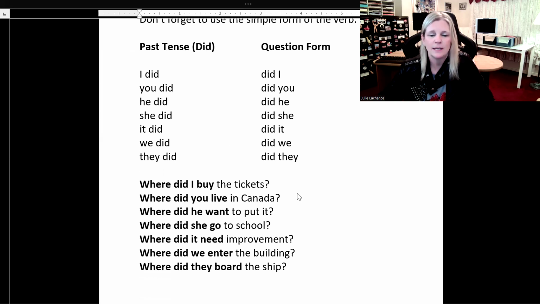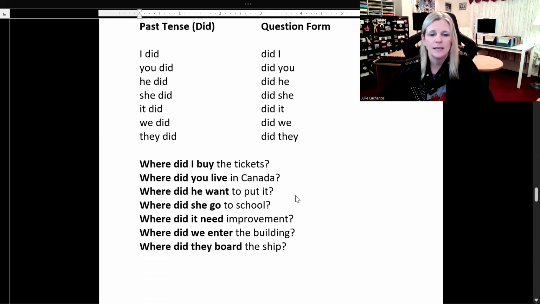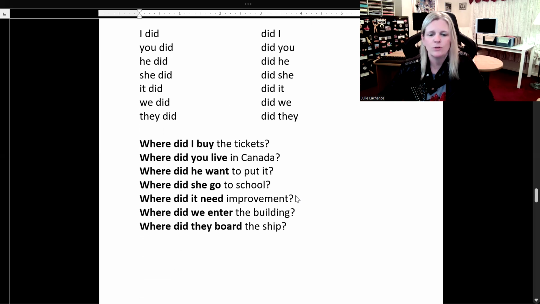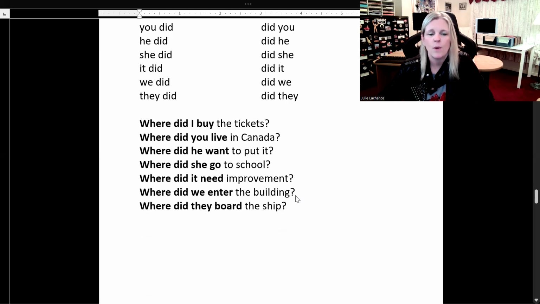Where did I buy the tickets? Where did you live in Canada? Where did he want to put it? Where did she go to school? Where did it need improvement? Where did we enter the building? Where did they board the ship? So when using did, we always use the simple form of the verb. Here it is. Buy, live, want, go, need, enter, board.